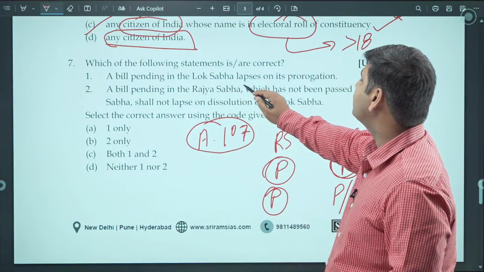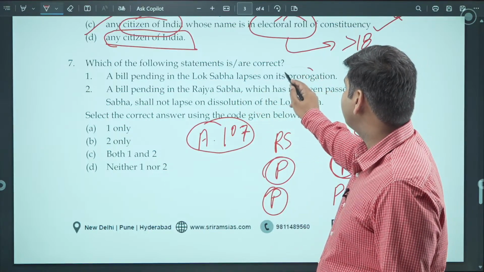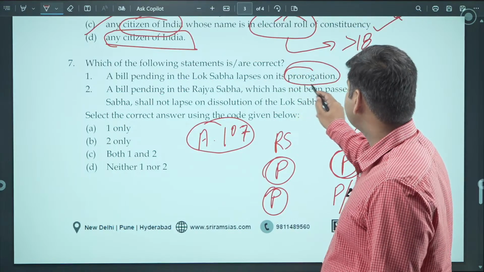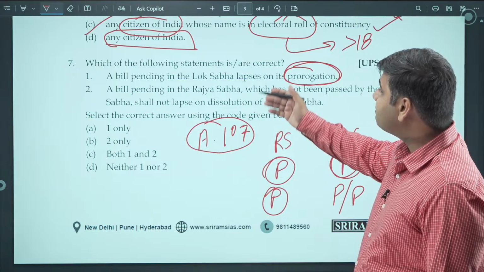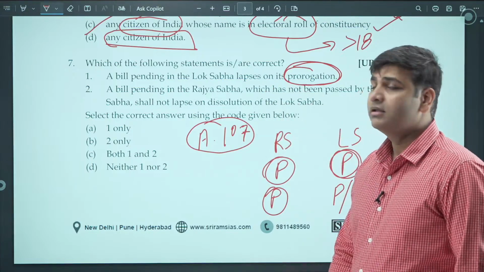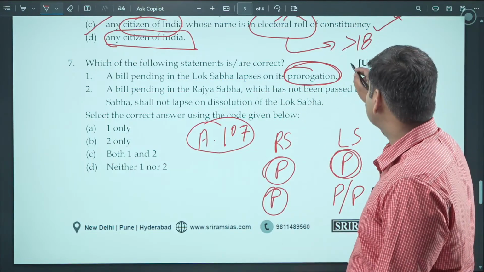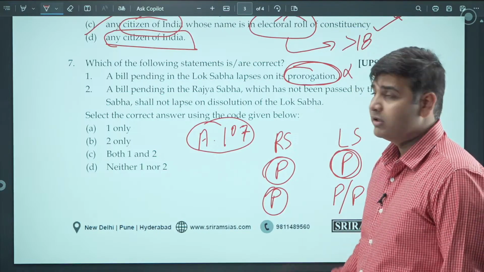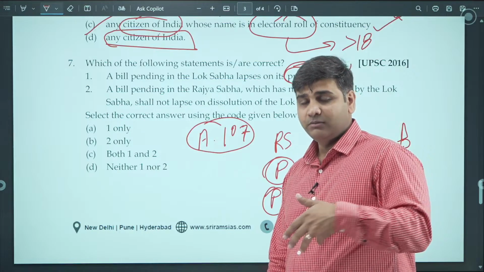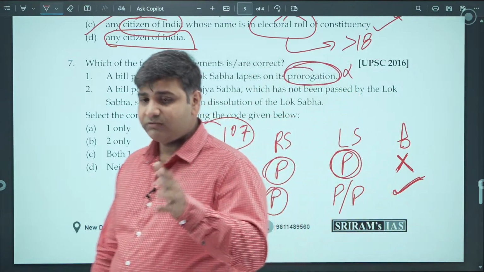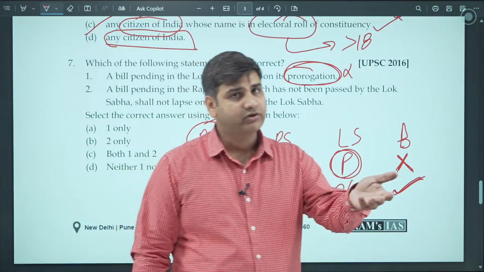Okay. So now we have to see which of these statements are correct. A bill pending in Lok Sabha lapses on its prorogation. You have to understand, prorogation has no effect on the lapse of the bill. So a bill pending in the Lok Sabha lapses on its prorogation. This is a very wrong statement. Prorogation has no effect on the lapse of the bill. Prorogation simply means stopping the work of the assembly for a temporary period of time.